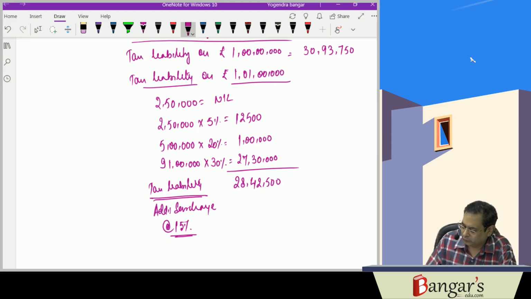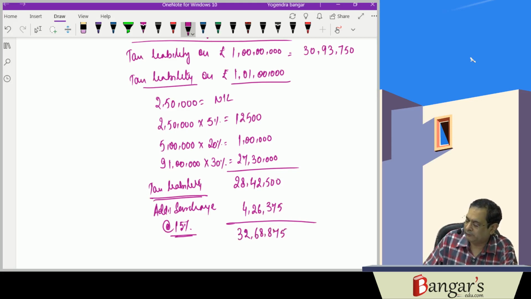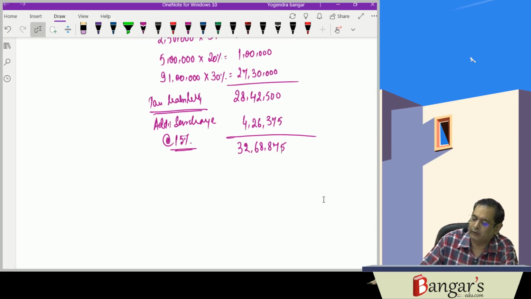So 28,42,500 into 15% is 4,26,375. That will be added. It works out to 32 lakh 68,875. Then we'll be providing marginal relief.